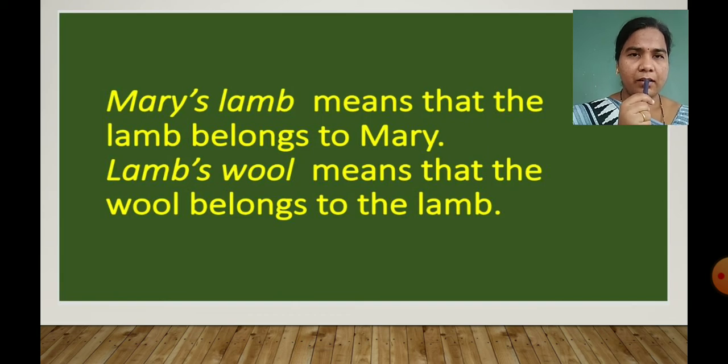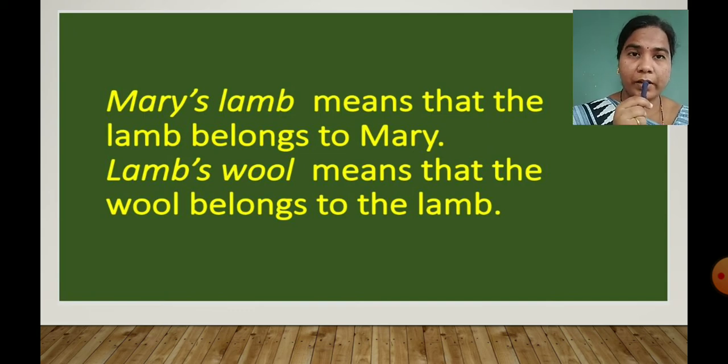So children, here Mary's lamb. It means what? The lamb belongs to Mary. Here first of all, you should know what is meant by belong. So belong, it means personal property. So Mary's lamb, it means whose lamb? Mary's lamb.